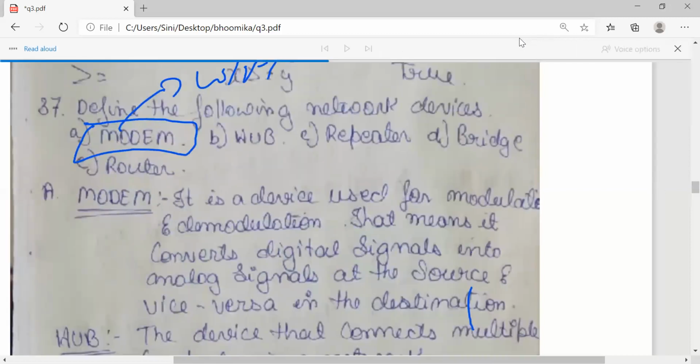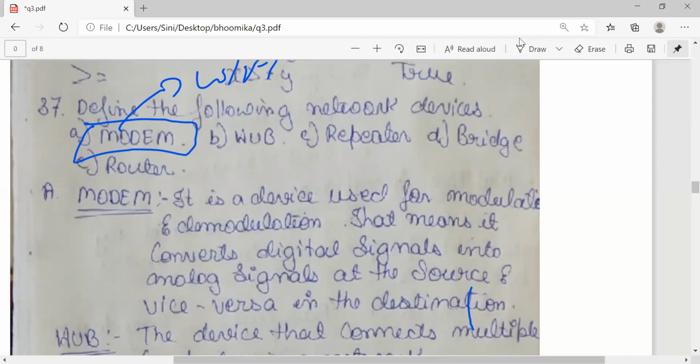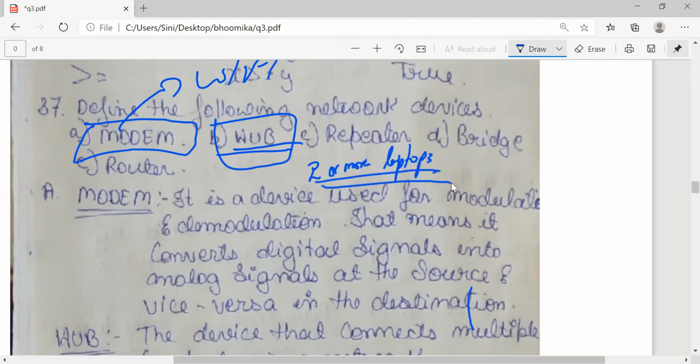Hub. Okay, so the main function of a hub is nothing but, if I have two or more laptops at home, I can connect a network, through which what will happen?